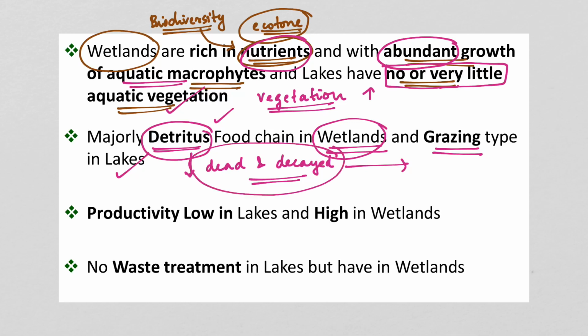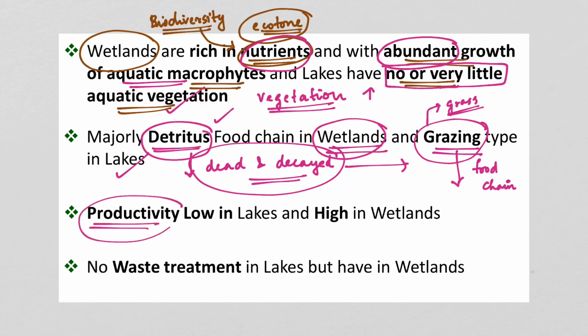So it begins with the consumption of dead and decayed organisms, whereas the grazing type of food chain is found in lakes. Now what is meant by grazing type? Which means that the food chain starts with grass. Okay. Now coming to the productivity.